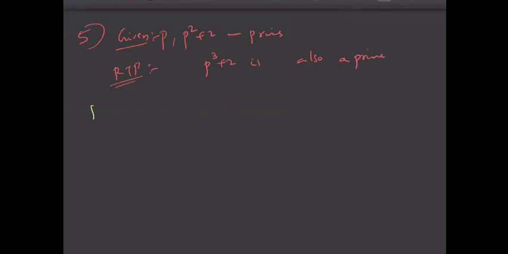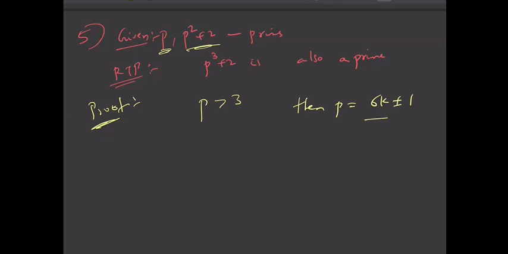So see this. If you spot the idea or spot the property, then this is just a two-step solution. First consider p greater than 3. P is prime, p is greater than 3, then p is of the form 6k plus minus 1, isn't it? Every prime greater than 3 is of the form 6k plus minus 1, that we have already learned. So p square plus 2 will be what?